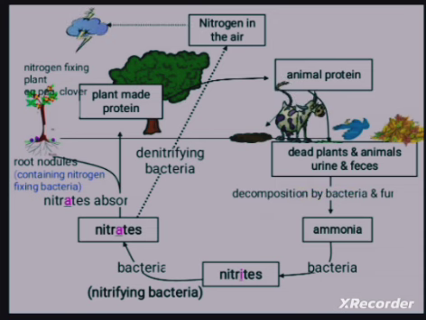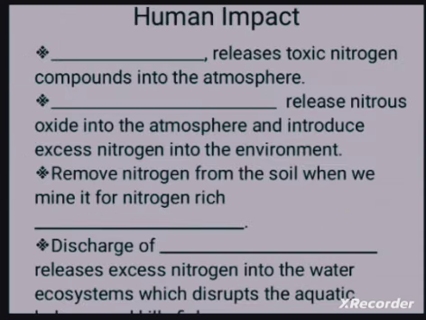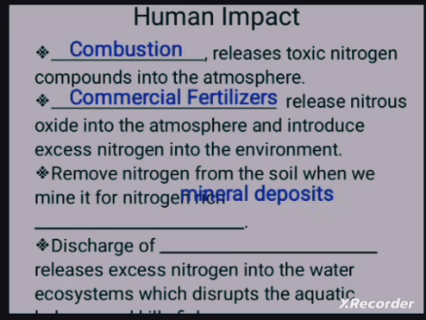Nitrogen in the air is fixed by lightning and in the root nodules. The plants can then use the nitrogen. And what about human beings? Human impact: the combustion of fuels releases toxic nitrogen compounds into the atmosphere.